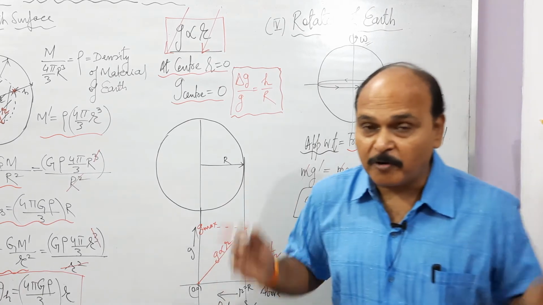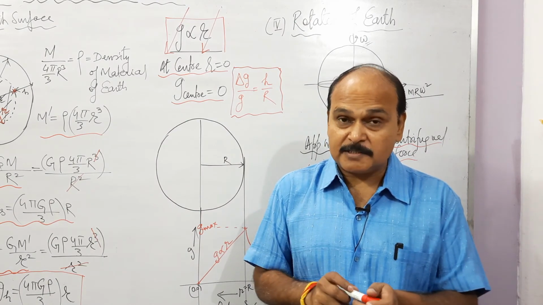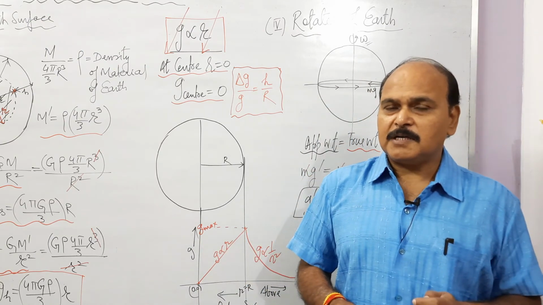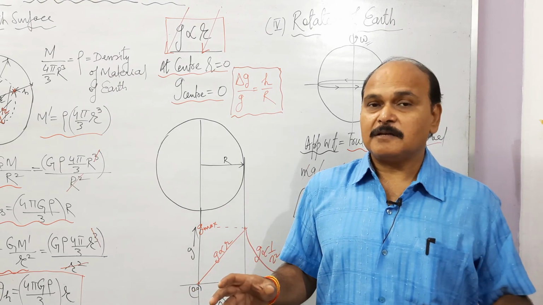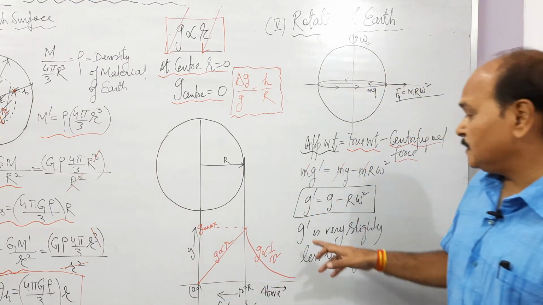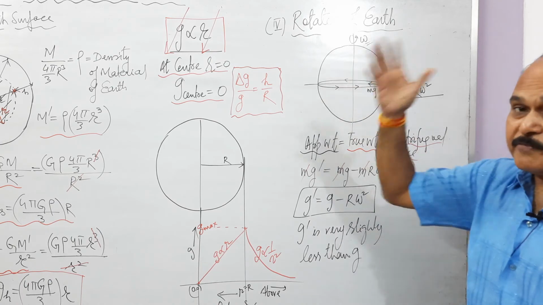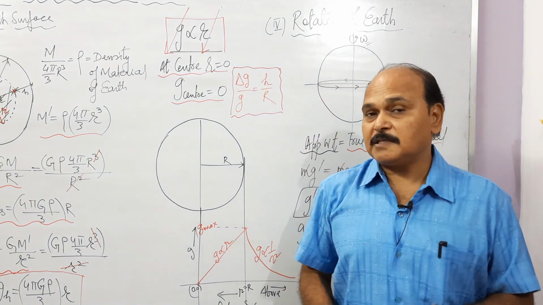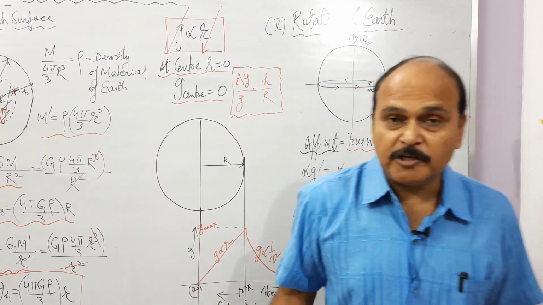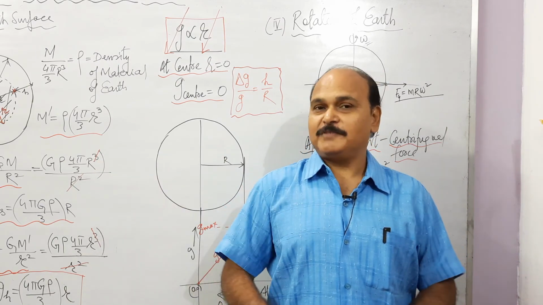Why? Because we are born and brought up experiencing this force, and this pseudo acceleration acting upon us is very, very small. Its effect over our weight is negligible, but it is not zero. It is always there. So the value of g due to rotation of Earth everywhere on the surface is very slightly less than the true value of g. And if the Earth stops rotating, what will happen? The g would increase everywhere very slightly and would become equal to its true value of g.